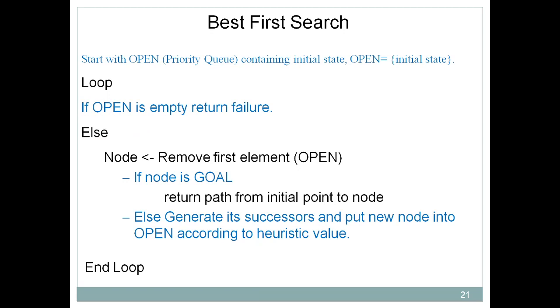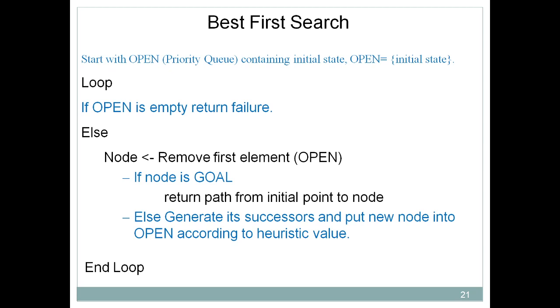Now let's try to understand the best first search algorithm. We'll try to understand this algorithm with the help of an example. Don't worry about this. The very first step is that we have to start with open. In this case, we are making use of open.